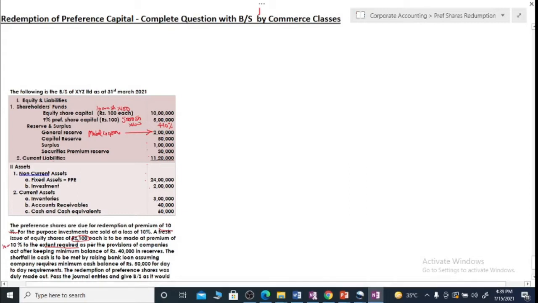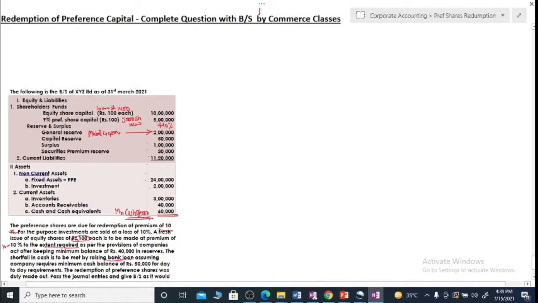Now, the shortfall in the cash is to be met by raising a bank loan. So, if you need more cash, you will be raising bank loans. So, cash sources also need to be prepared. Assuming that the company requires a minimum cash balance of 50,000, if you have a cash balance of 60,000, you cannot use all of it for redemption purposes. You can use only 10,000 because your minimum balance needed is 50,000. If out of 60,000 the minimum balance of 50,000 is needed, that means you can use only 10,000, and for the balance it says to raise a bank loan.